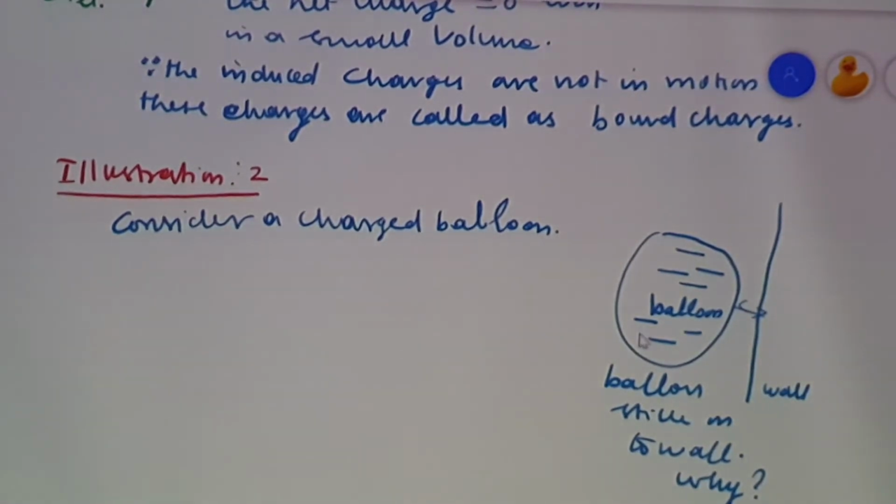You consider a charged balloon. The charged balloon after rubbing sticks onto the wall. What is the reason?